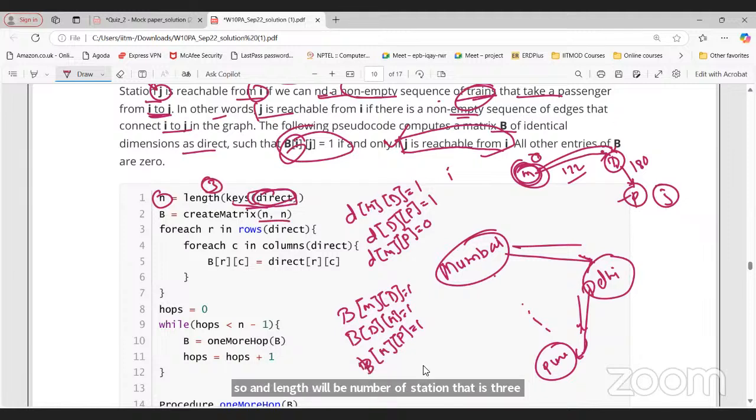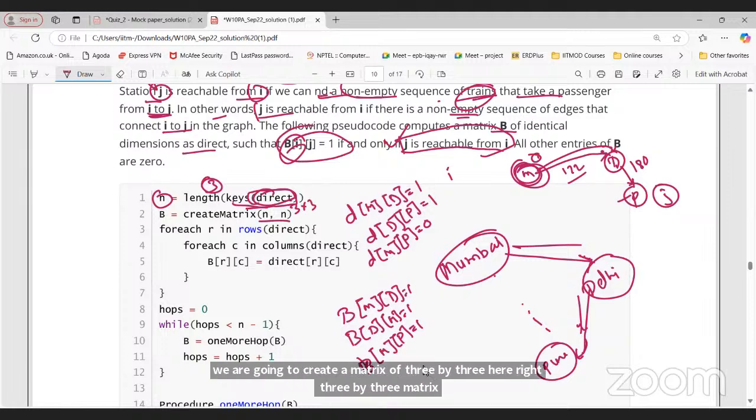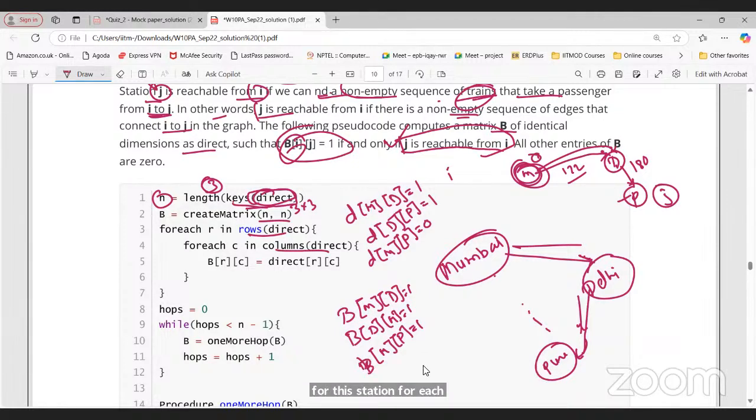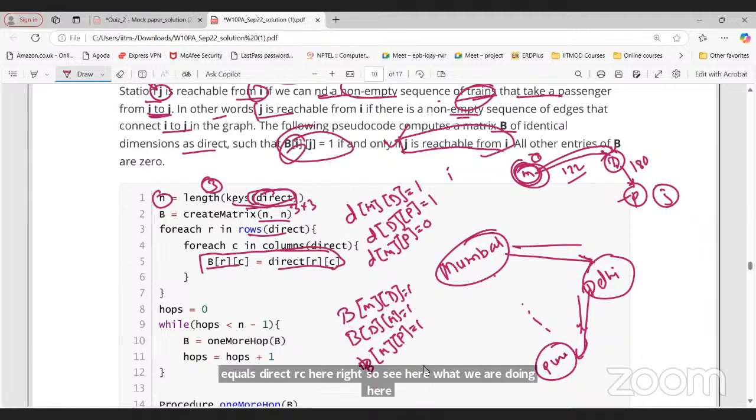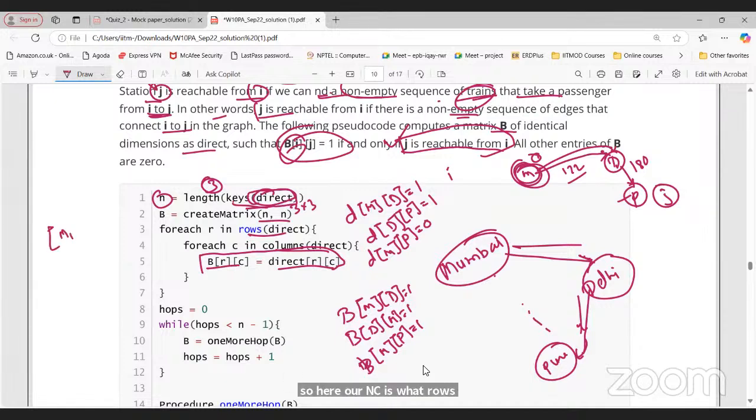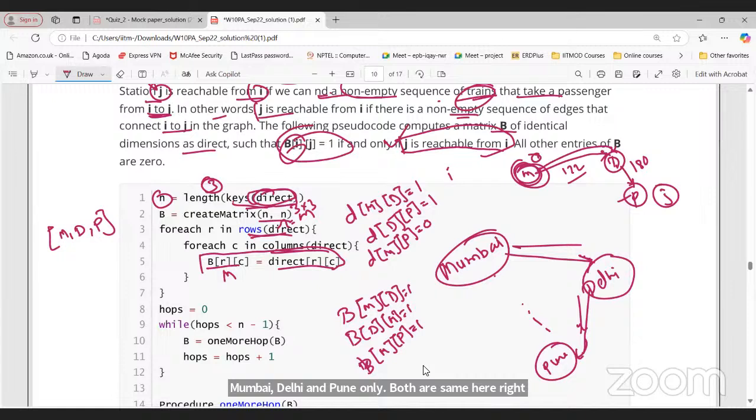So we are going to create a 3 by 3 matrix for these stations, for each R in rows of direct and C in columns of direct. So same Mumbai, Delhi, Pune, B[R][C] equals direct[R][C] here, right? So see what we are doing here. R and C are rows and columns, which are Mumbai, Delhi, and Pune only. Both are the same here, right? So first R equals M, and then we will keep changing the value of C here.